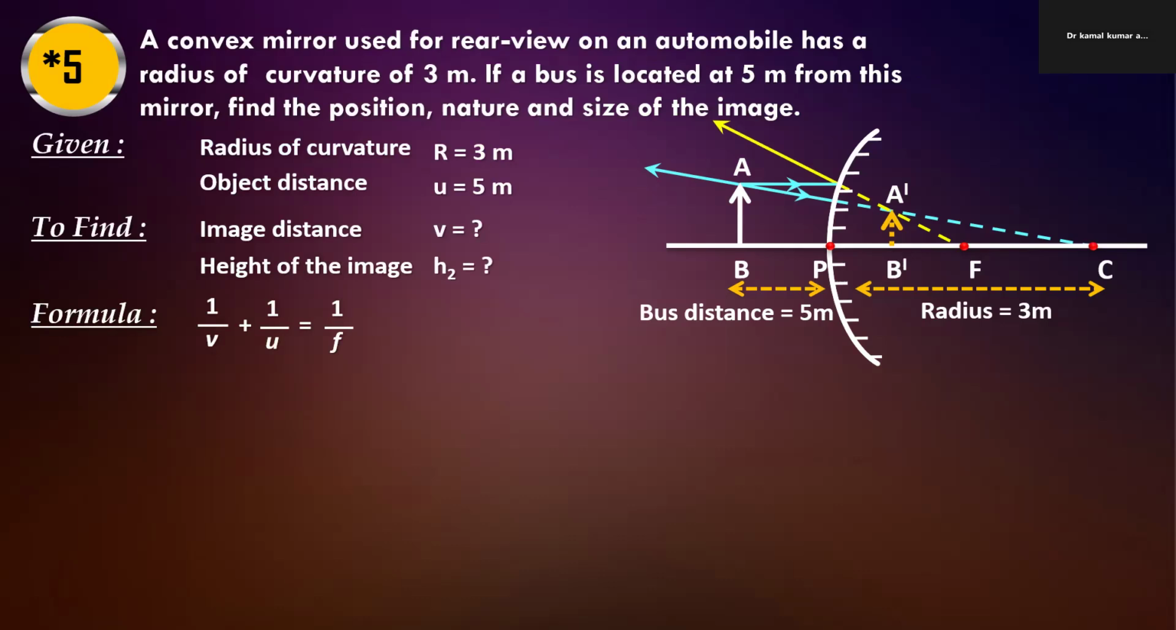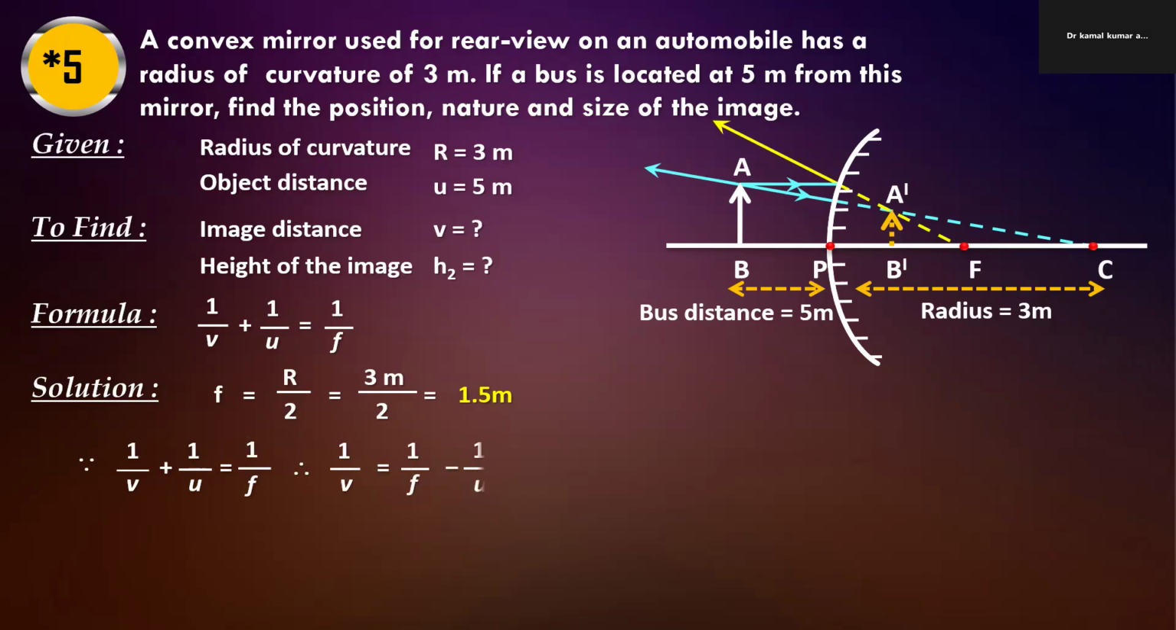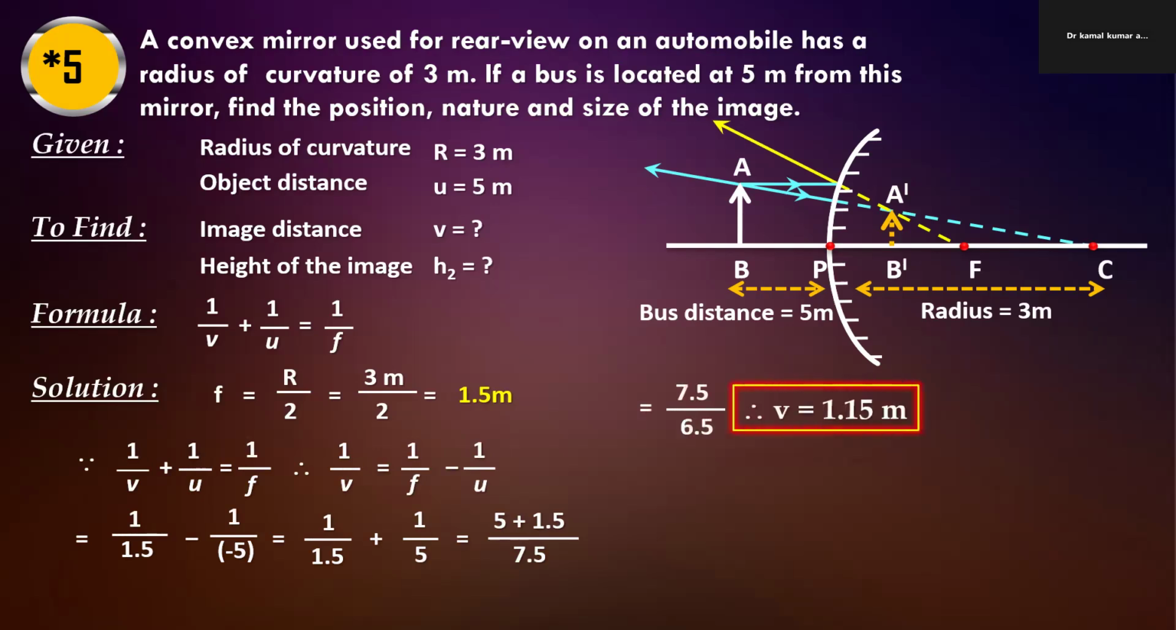There are total 3 things, so two must be known. So we have u, yes, but we do not have the v, so f will be r/2, so it will be 1.5. Put the 1.5 and find the answer. It will be around 1.15 meter. Image is 1.15 meter at the back of the mirror. It means it forms on this side. That is the virtual image.